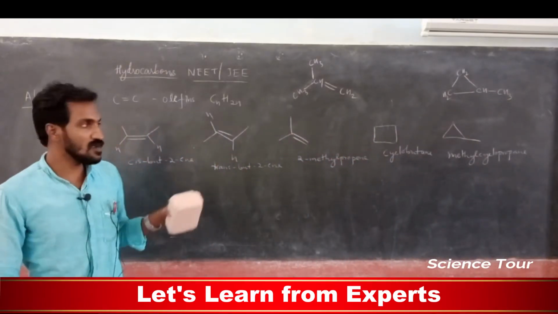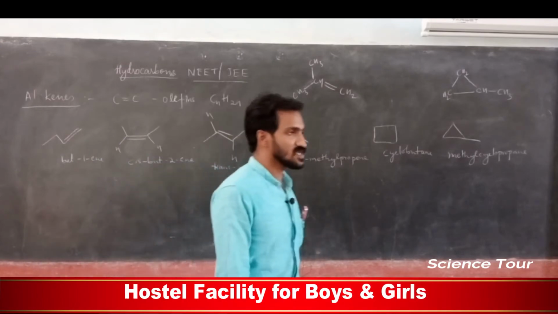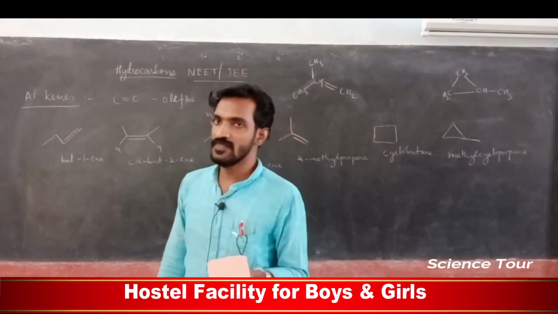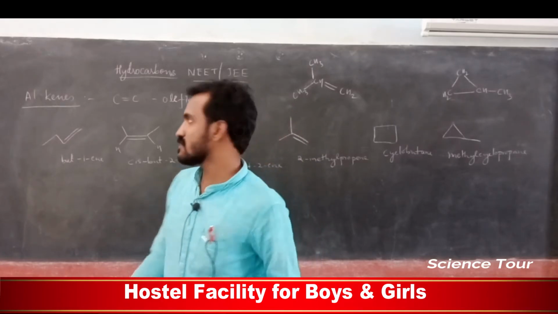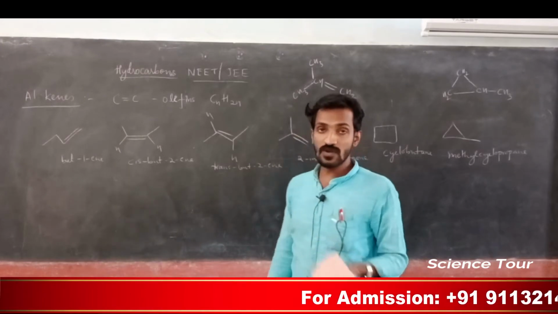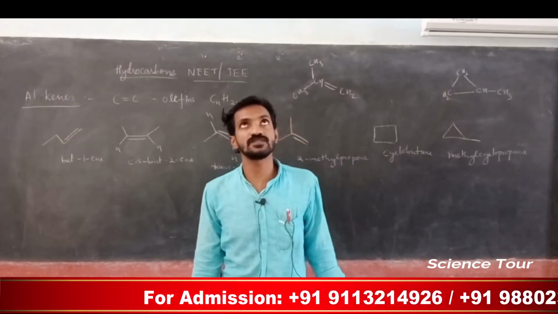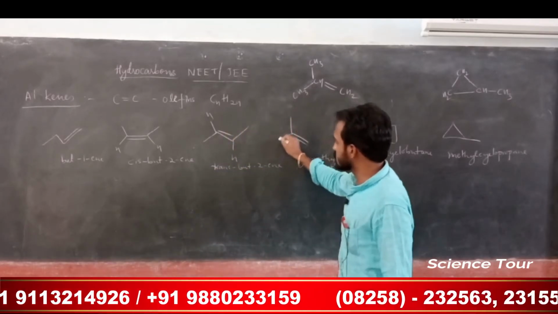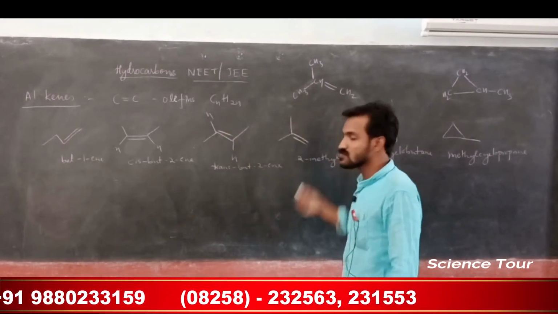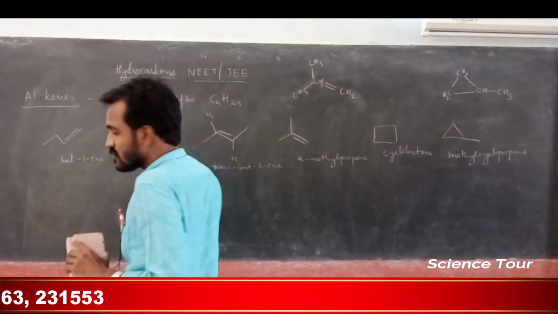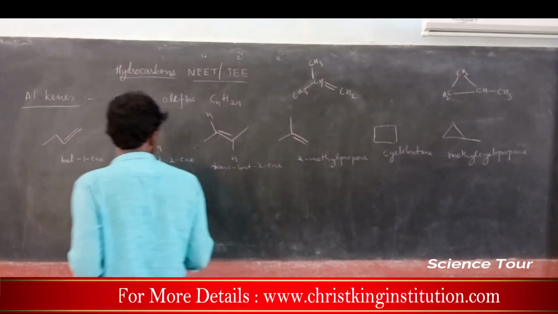All of this we represent by bond line structure, and only bond line structure they will ask in the exam. Most of the time they give this type of structure. Don't get confused; if you see a new structure, just write CH3, CH3, CH, CH2. Carbon is tetravalent; only that much you remember. Four bonds are possible for carbon. Note down, my dear students.